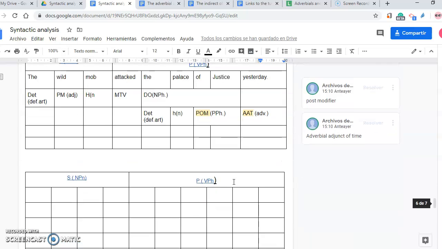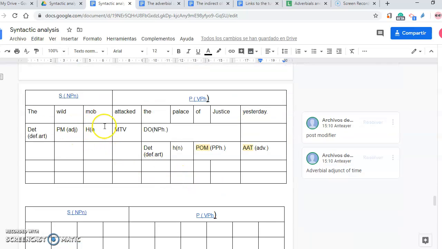Let's look at another example. The wild mob attacked the Palace of Justice yesterday. "The" is the determiner, definite article. "Wild" is the function pre-modifier, category adjective. "Mob" is the function head, category noun. "Attacked" is a monotransitive verb. And what did the mob attack? It attacked the Palace of Justice.